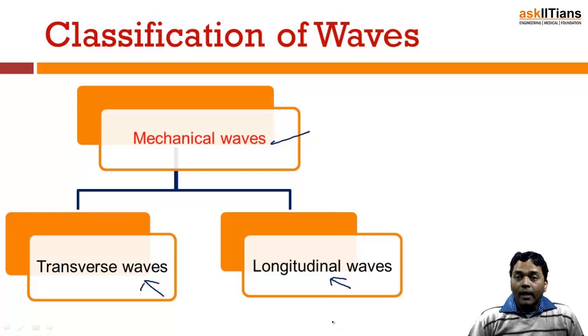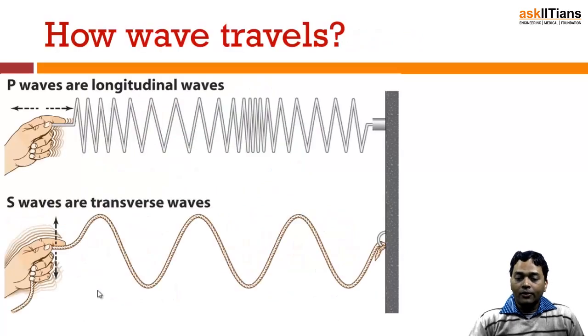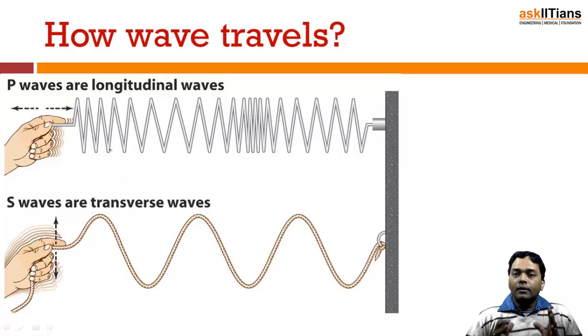Now we have to consider that sound is a different type of wave and light is a different type of wave. So let's try to understand what is the difference. If we are talking about the case of a longitudinal wave, as you can see, if we take the case of a spring, let's say, if you try to compress or expand, the motion of the spring is along the same direction as the motion of the wave.